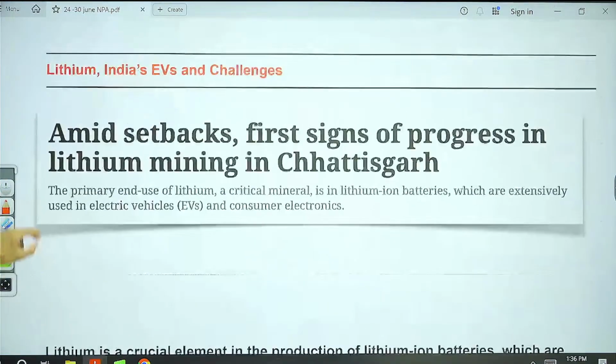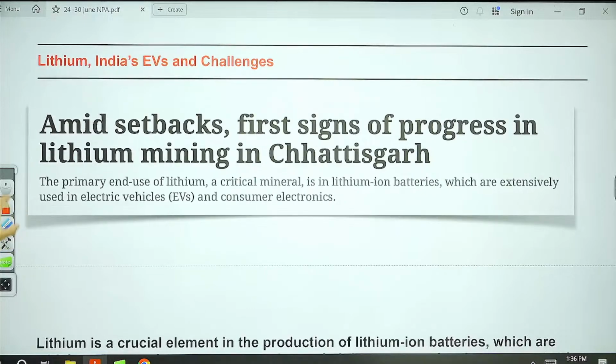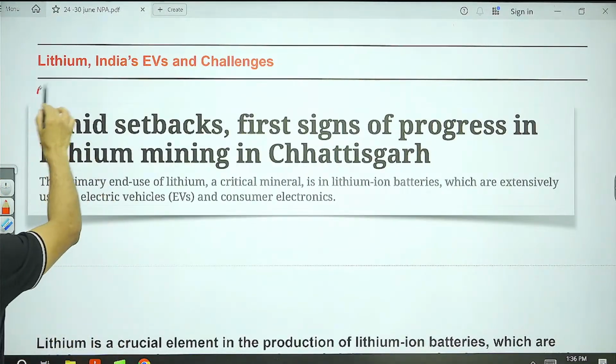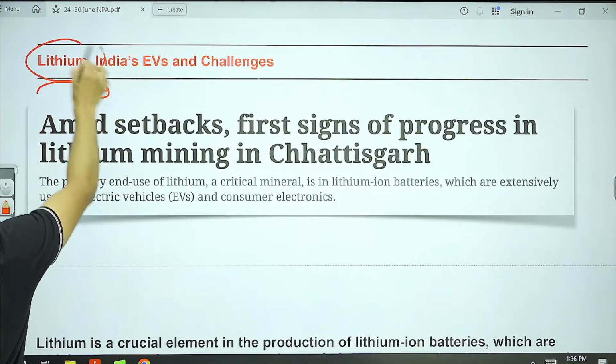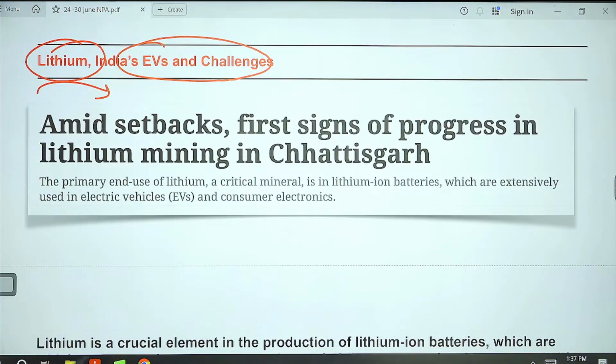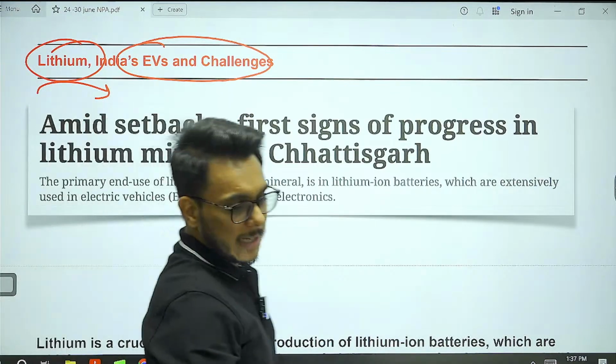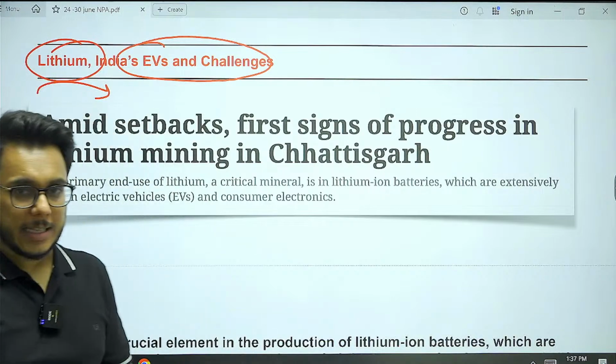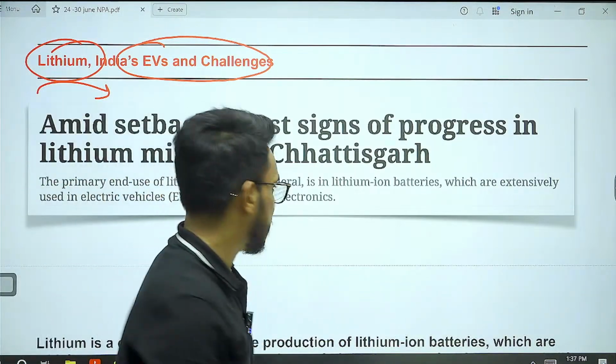Now moving on, the next article that we have here is about lithium, India's EV sector and challenges.